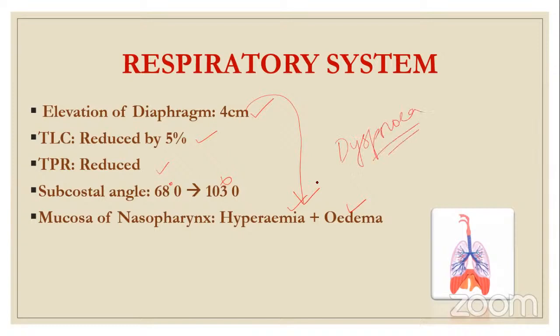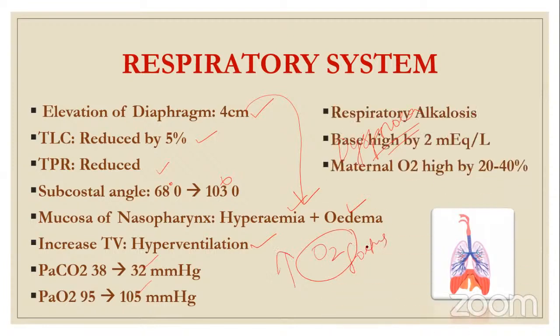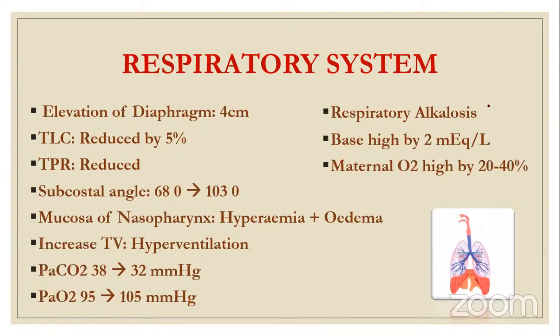Not very severe, but sometimes feels dyspneic, and increased tidal volume. There is hyperventilation, and partial pressure of carbon dioxide reduces from 38 to 32, and of oxygen increases from 95 to 105. Oxygen is always increased because oxygen demand is increased by the fetus. And respiratory alkalosis. So pregnancy is a respiratory alkalosis state. Base is lower by 2 mEq per liter, and maternal oxygen consumption is higher by 20 to 40%.